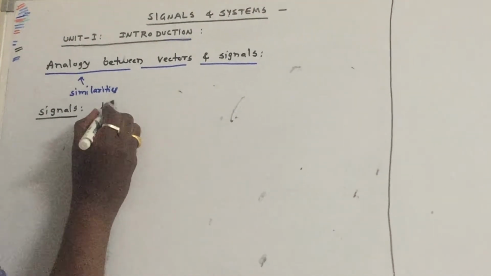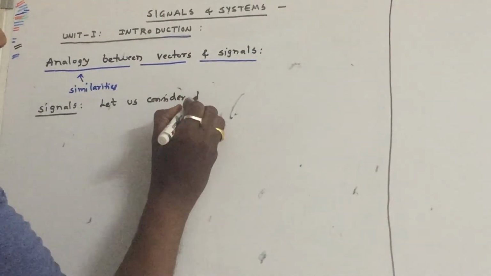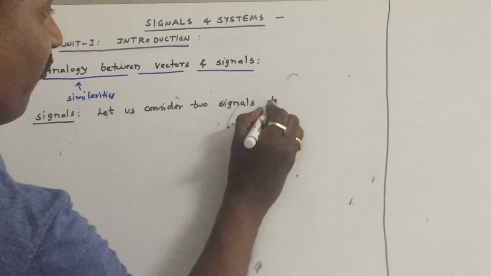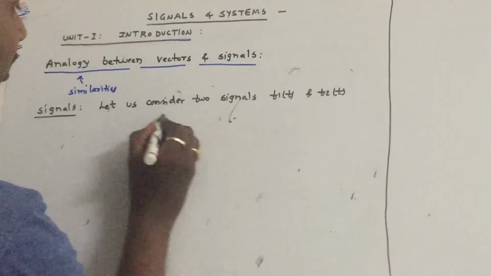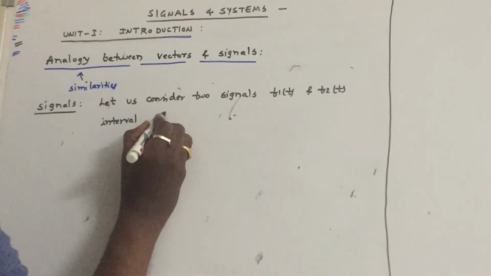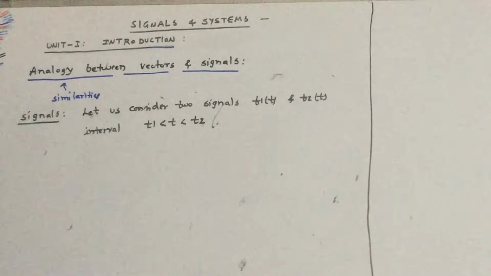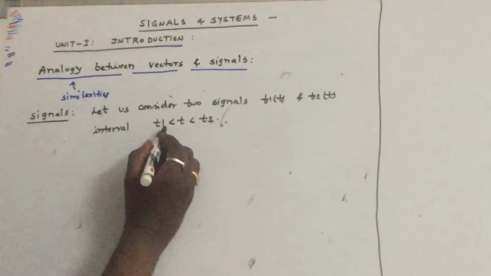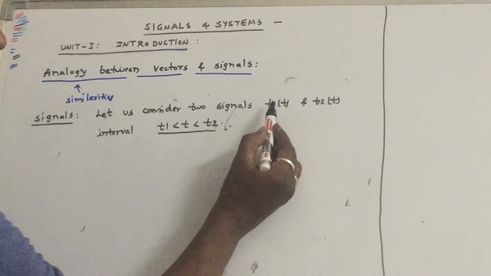For this, let us consider two signals, f1 of t and f2 of t, in the interval t1 less than t less than t2. So the first point is, consider two signals f1 of t and f2 of t in the same interval t1 to t2.